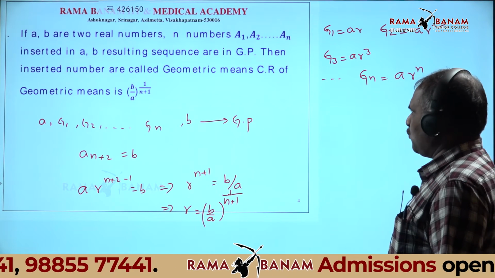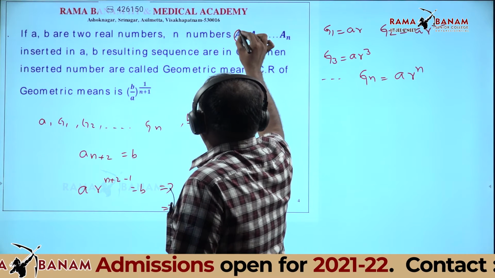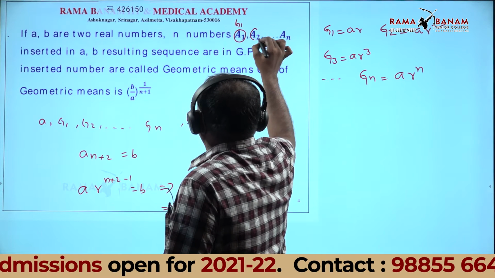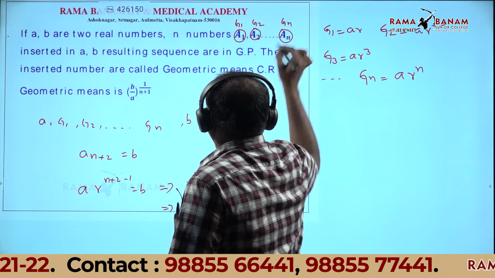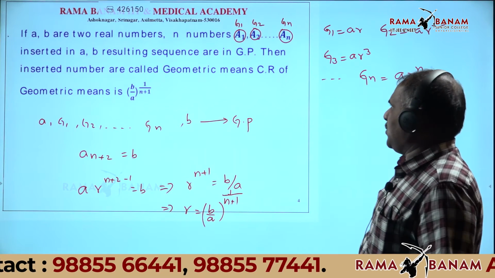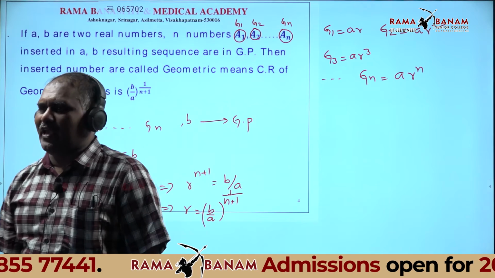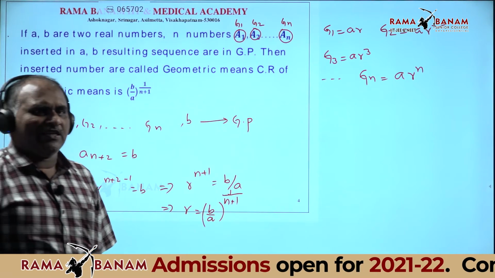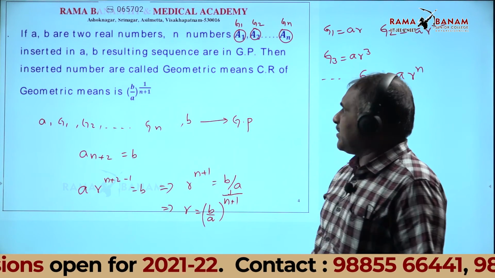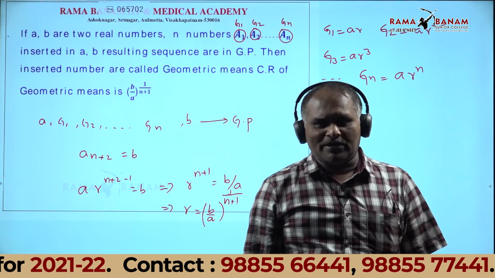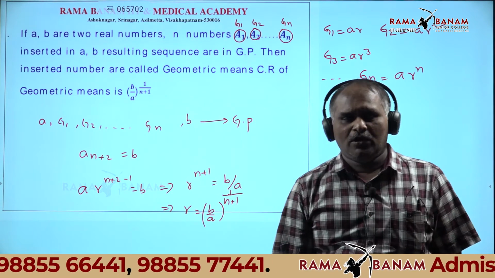A and B are two real numbers. G1, G2, G3, etc., Gn are inserted between A comma B. The resulting sequence is in geometric progression. Then the inserted numbers are called geometric means. That is the definition. Note it down.